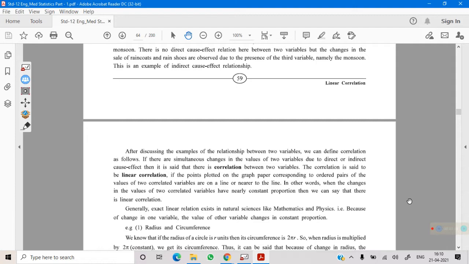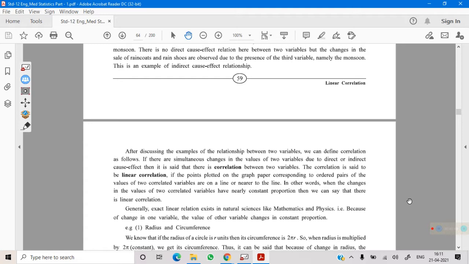These changes may be in the same direction or in the opposite direction. It may happen that if one variable increases, the other will decrease, or if one decreases, the other will increase, or if one increases, the other will also increase, and if one decreases, the other will also decrease.